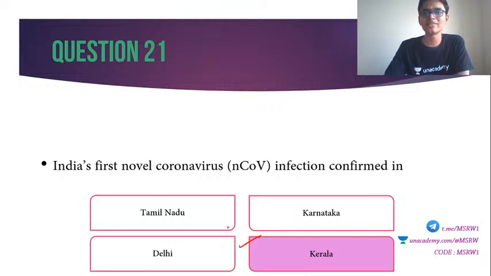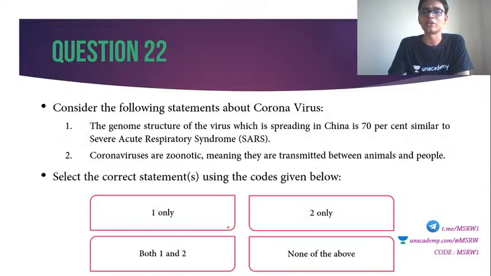But the good thing was Kerala was able to very well control it in the initial periods. But later after the Onam festival, it got out of control, at least to some extent. Okay. But our health minister won the international recognition for her activities in the fight against corona. Okay, you might have heard about her, Shailaja teacher. Anyway, question number 22.